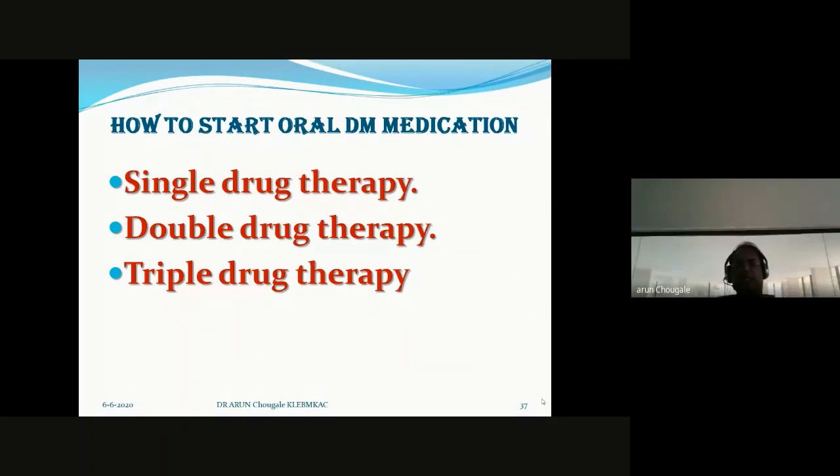Because just simply prescribing sensitizers, the patient's sugar is under control. If, after the second consultation, the sugar is not under control with the dosage of metformin 1000 mg, meaning 500 mg morning and 500 mg evening, either I may go for extension of the dosage, because the dose of metformin might be up to 1.5 gram to 2 gram, or I will add one more drug.